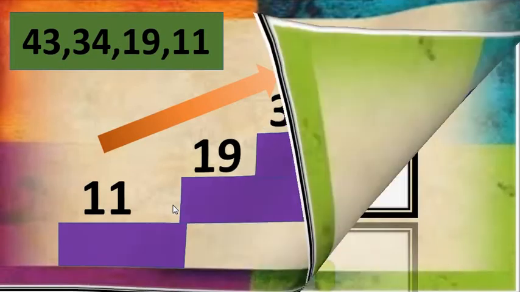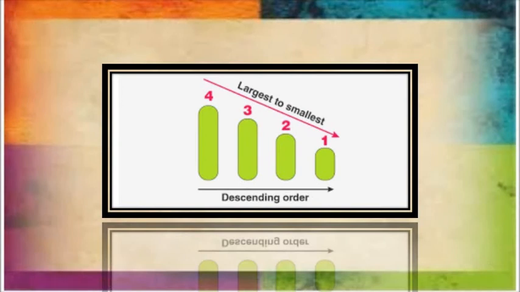Now, we will see how to arrange the numbers in descending order or decreasing order. While arranging in ascending order, we arrange from smallest to biggest. And now we are going to understand how to arrange the numbers in descending order. While arranging the numbers in descending or decreasing order, we have to arrange the numbers from largest to smallest.